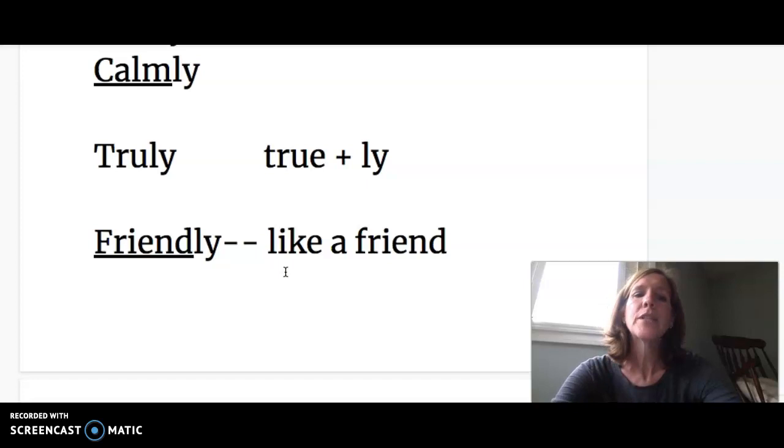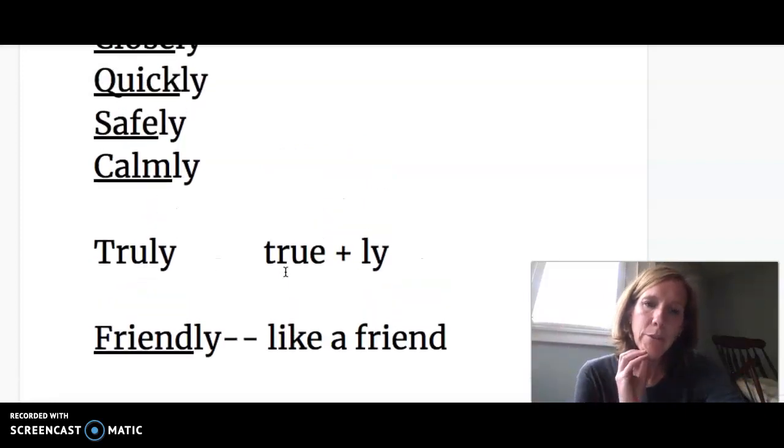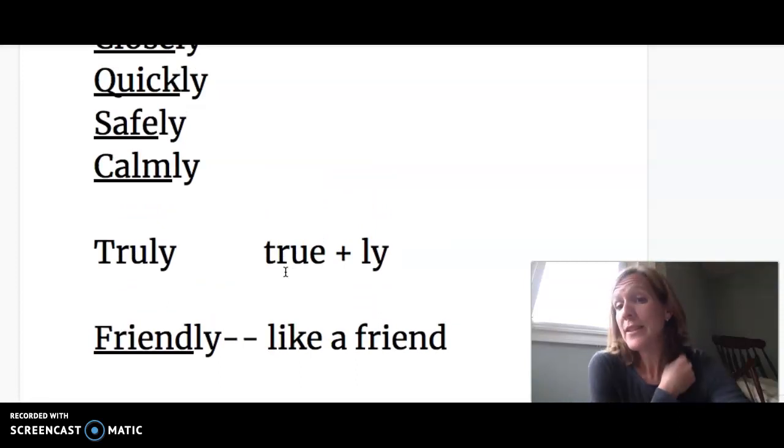I know, it's a little confusing. It follows the spelling pattern, but it's an adjective, whereas all the other ones are adverbs. They describe verbs, and truly is the one that doesn't keep the exact same root. Okay, so a couple to keep your eyes on. They might be tricksters.